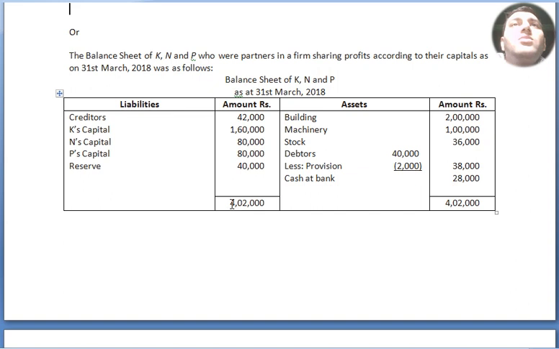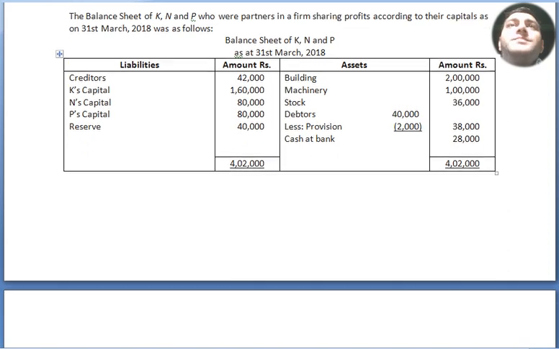We have to make a double line here, but only a single line will do for now. I'll do it later on to close it, or the balance will be brought down.